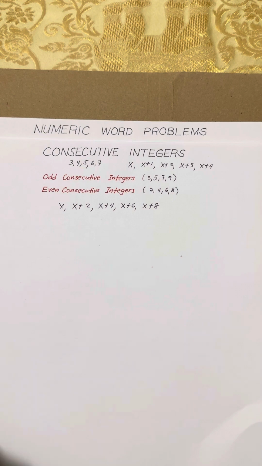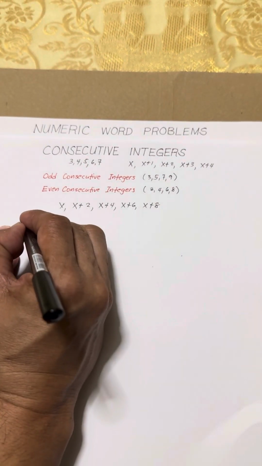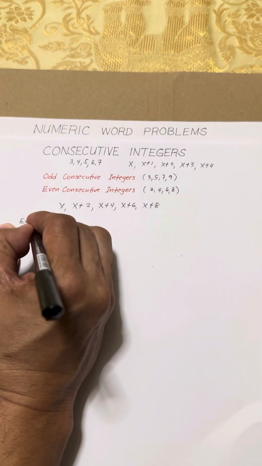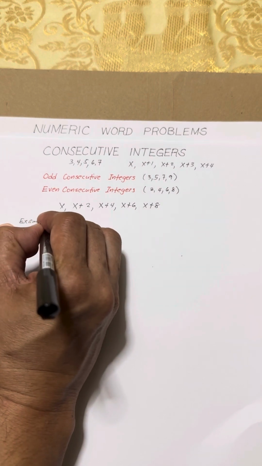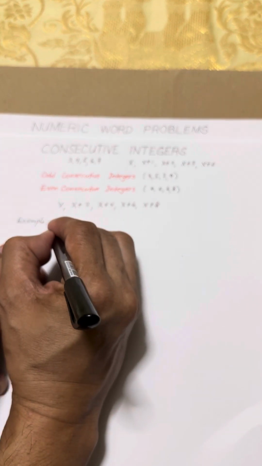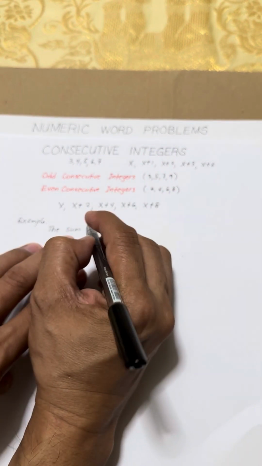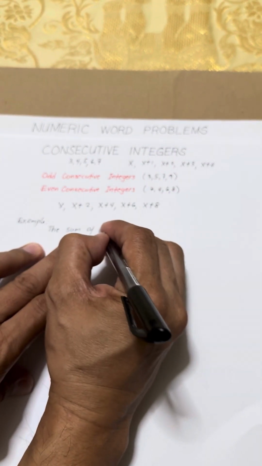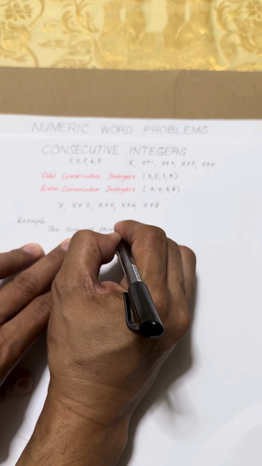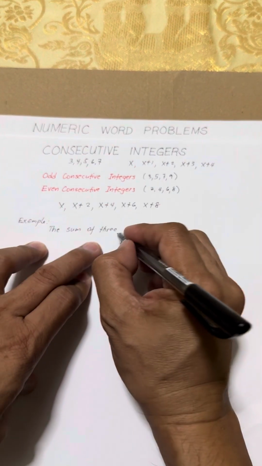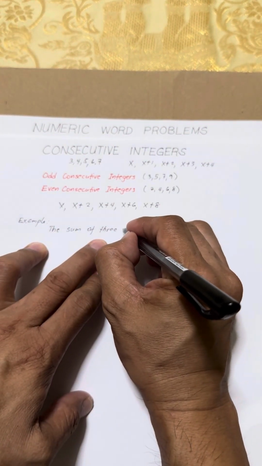So for example, we have an example here.